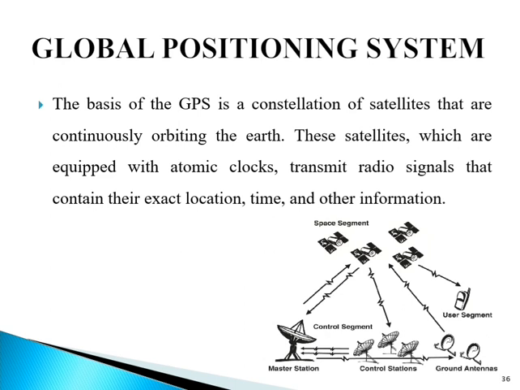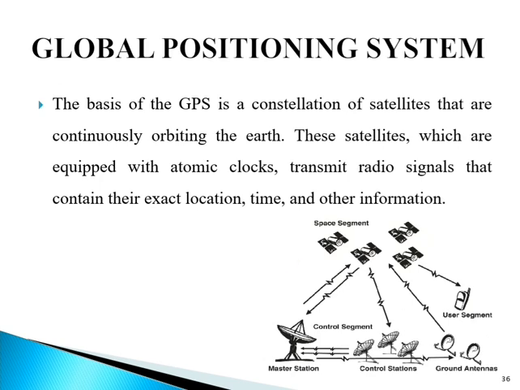It also updates the satellite clock corrections and ephemeris as well as other parameters essential for the determination of user position, velocity and time.